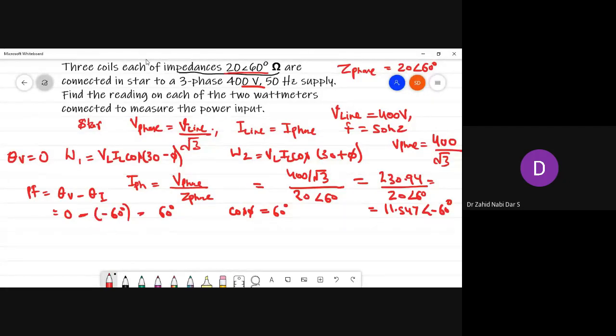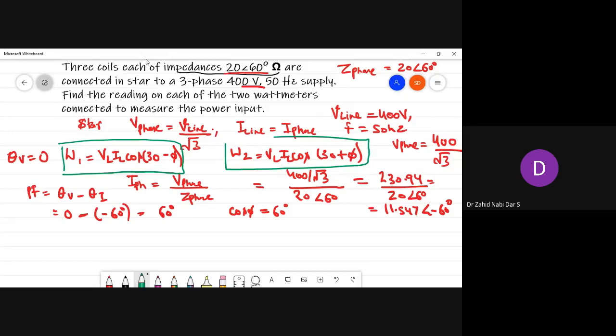So again, you got this value of I phase. You got everything. You have these two formulas over here. Sir, cos 60 is equal to power factor, sir. Yes, that's what cos 60 is. Cos 60 is equal to your power factor. Okay. So now we don't require only the power factor, we are requiring the phi value. Phi value is minus 60 degrees. Only thing is that you need to substitute here.